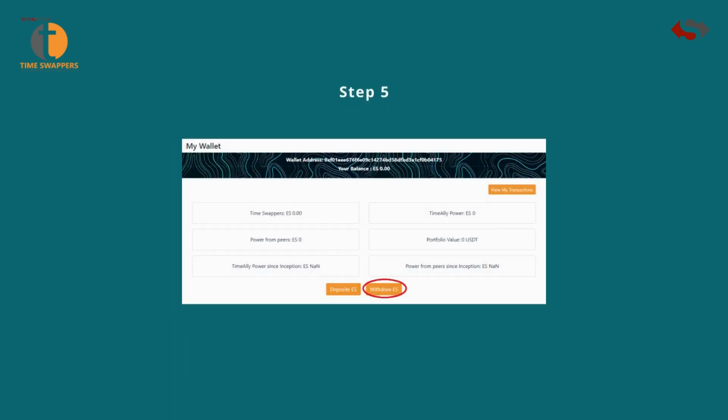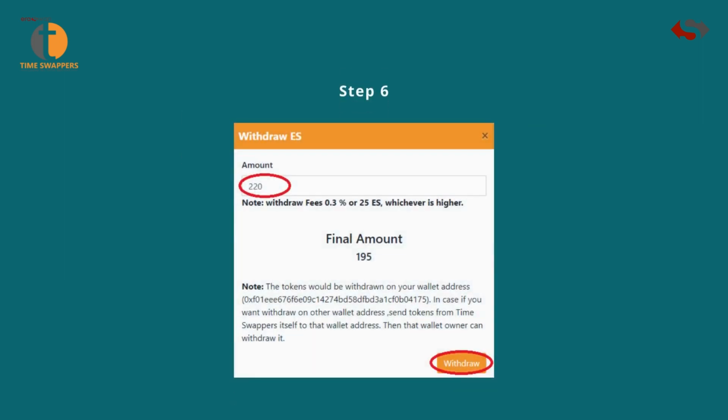below and submit. Step 5. To withdraw, click on Withdraw ES. Step 6. Enter the amount of ES you want to withdraw and click on Withdraw.